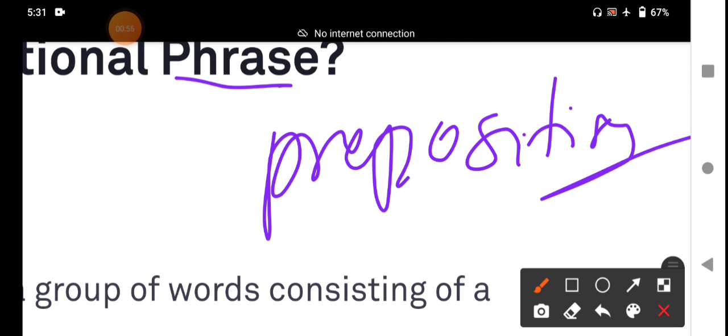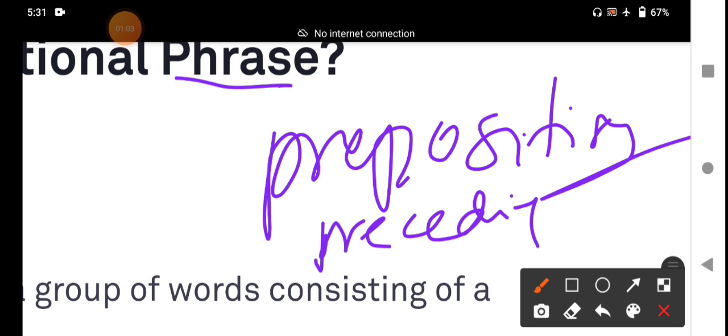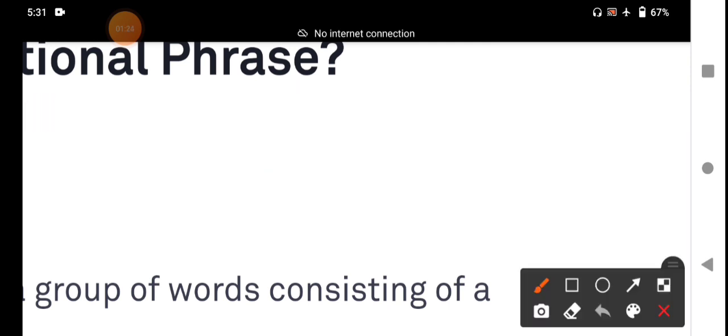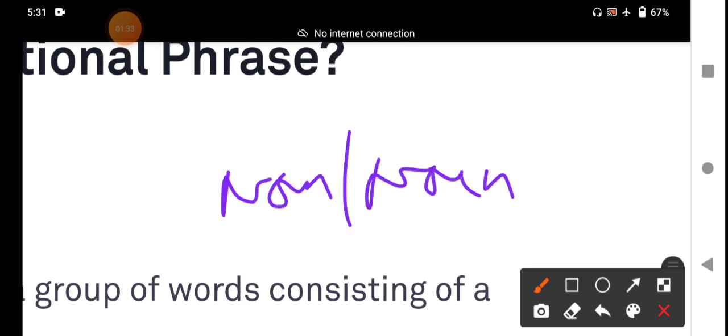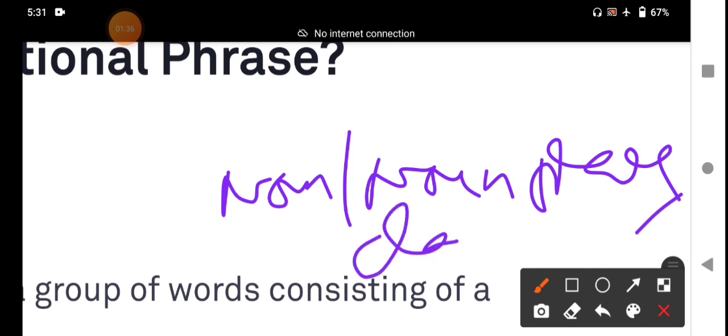Preposition means a word governing and usually preceding, placed before a noun or a pronoun and expressing a relation to another word in a sentence or clause. That is the definition of the preposition. We have already known, but a preposition is a word or group of words used before a noun or noun phrase or clause also sometimes.